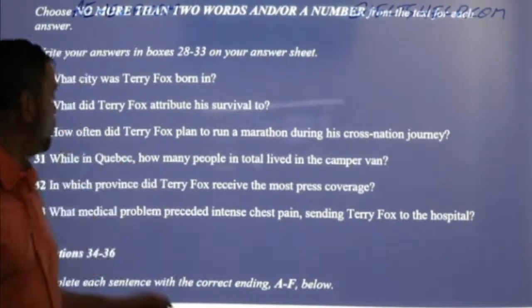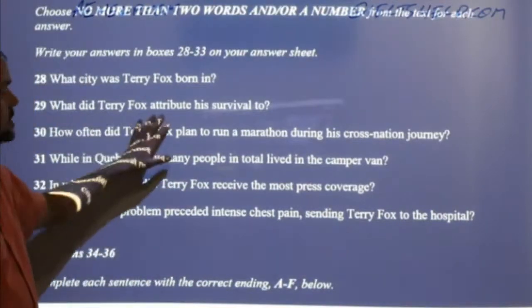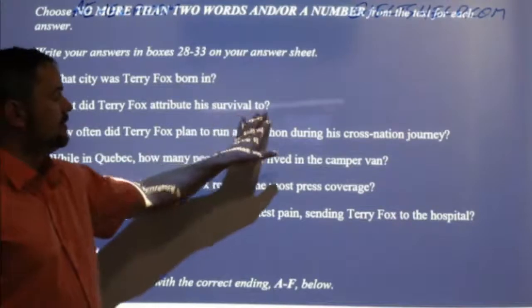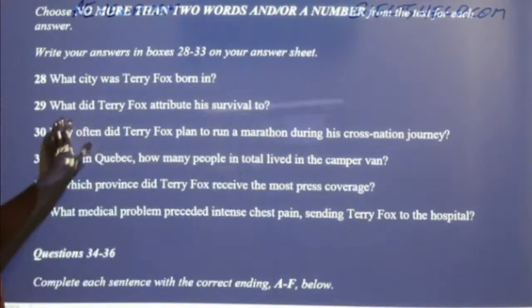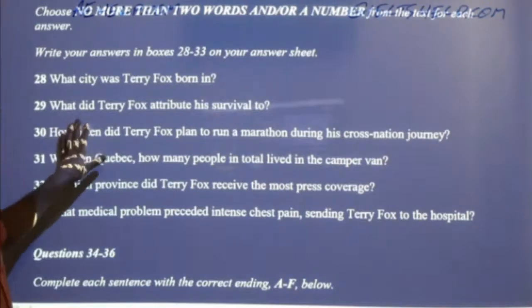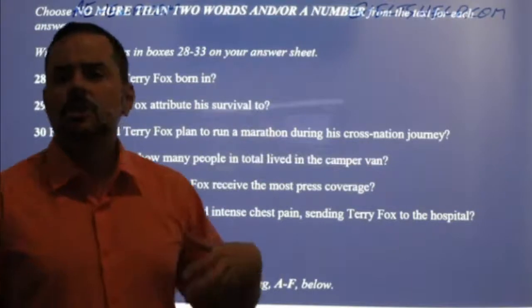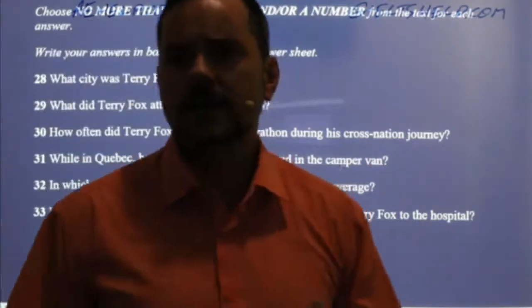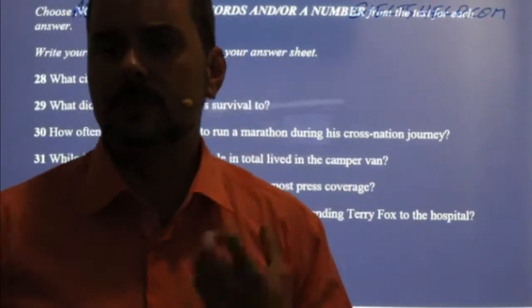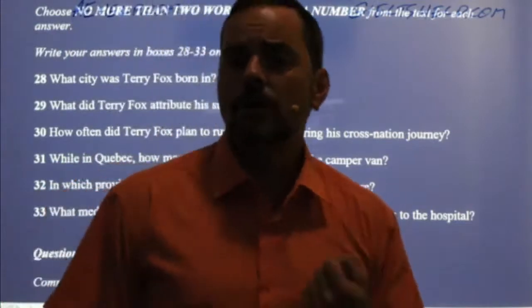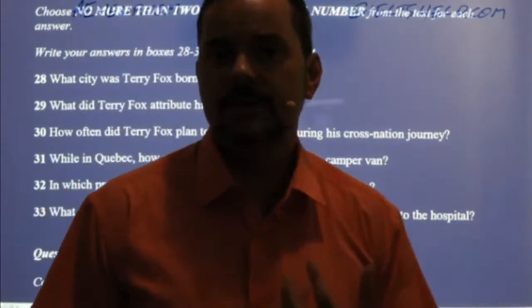Now, the next question here. So, what did Terry Fox attribute his survival to? Can you change that into a statement for me? So just type the statement into the chat. And while you're changing it to a statement, try to paraphrase a bit as well, okay? Because there's a good chance that it's not going to be verbatim in the passage.